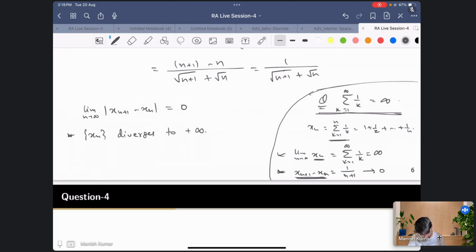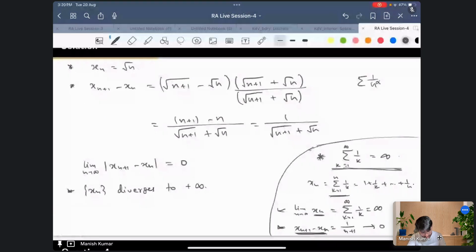So maybe you will see this somewhere, maybe in lectures, when the series will start. This is a very common thing, right? More precisely, if you have 1 by n raised to power alpha, this series converges if alpha is greater than 1, and diverges if alpha is less than or equal to 1.